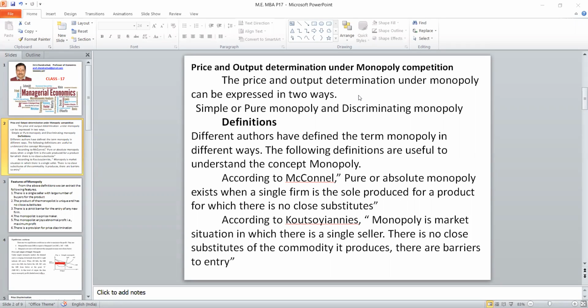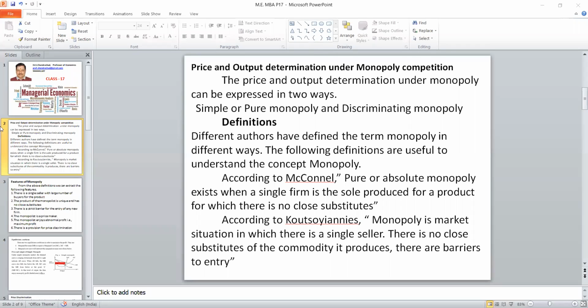Entry is restricted. In perfect competition, there is free entry and exit, but monopoly means he will not allow others to enter the market. That is the speciality of the monopoly market. Because he is the only seller, he wants to have monopoly power. He will not allow others to enter, because once we allow, there will be competition and the business will not be in his hand. He cannot capture the entire market. So he will not allow. That is why Scotianus rightly pointed out that it is not only a single seller with no close substitute, he added the particular phrase barrier to entry.